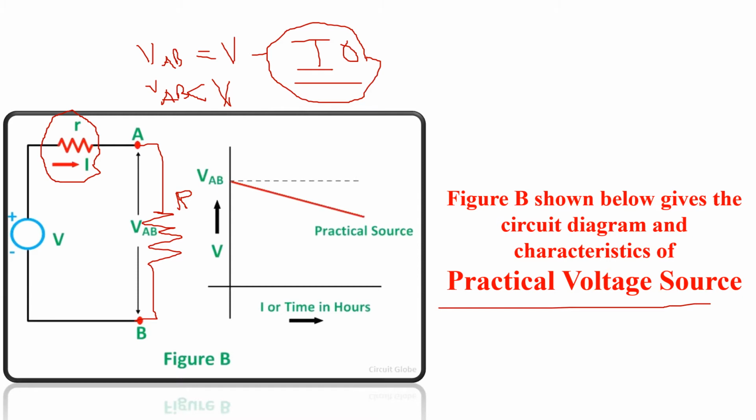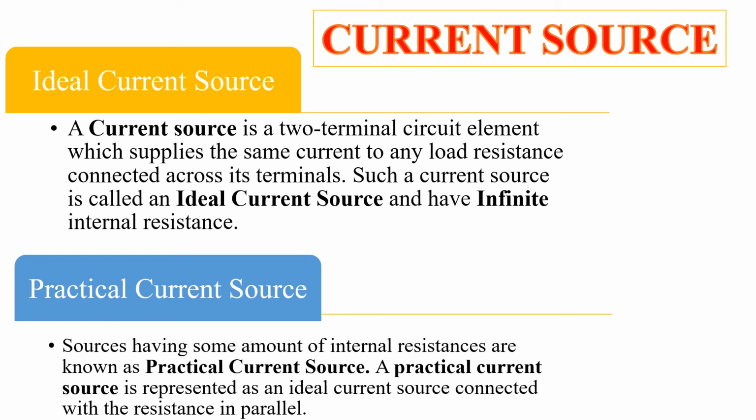Now similarly, next we will see the current source. Again, there are two types of current source: ideal current source and practical current source. So what is ideal current source? The source which gives the constant current through the load is called the current source, meaning your input current is same as the output current. I have written here that a current source is a two-terminal circuit element which supplies the same amount of current to any load resistance connected across its terminal. Such a current source is called an ideal current source, and it has an infinite internal resistance.